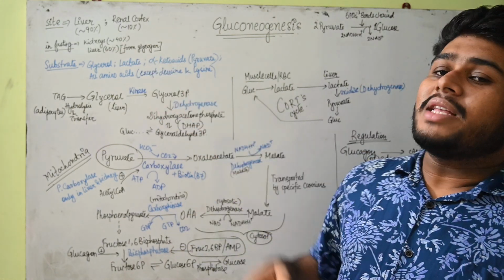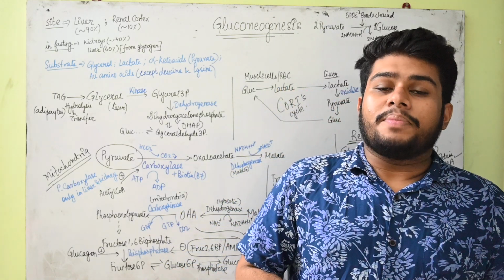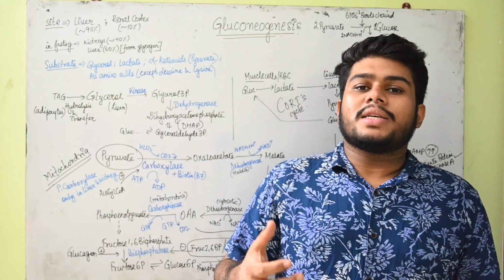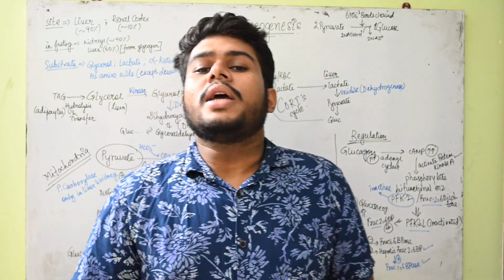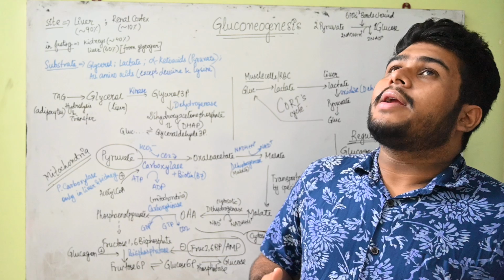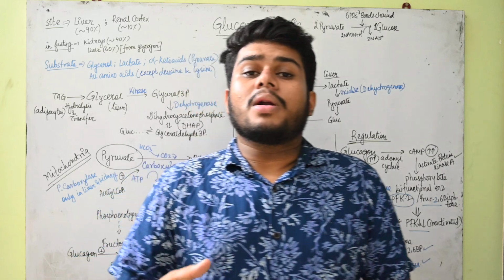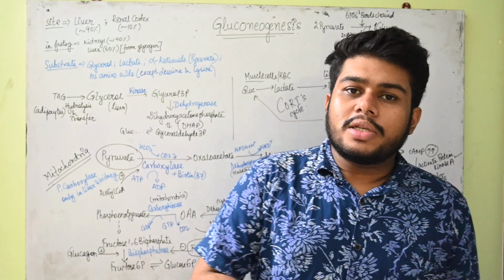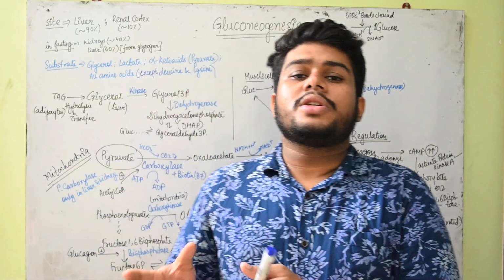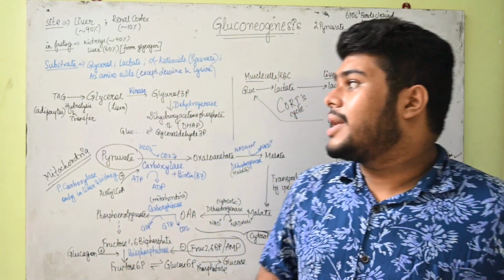Here we see that the main site of gluconeogenesis is the liver and also the renal cortex, mainly the liver. Why is it happening? Because of the presence of certain enzymes in the mitochondria as well as in the cytosol of your hepatocytes and the renal cortical cells. When is it required? It is mainly required in the fasting stage, because at that time we are not consuming anything, but the glucose supply has to be maintained. So the body is using the glycogen reserves, the glycerol, and also the amino acids from which it is producing glucose. Okay, there are certain pathways that we will come across now in this lecture.